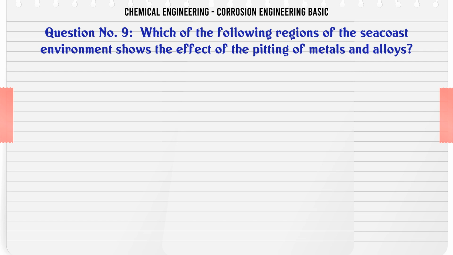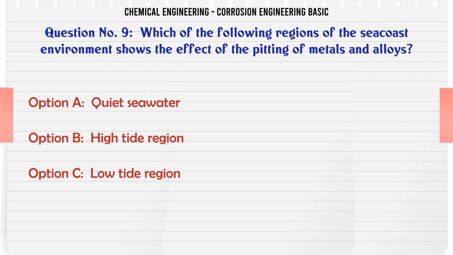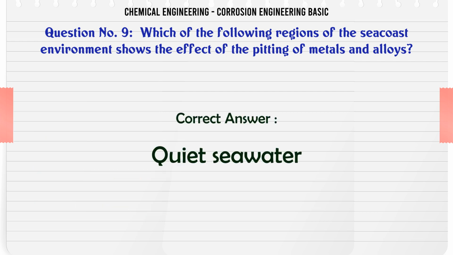Which of the following regions of the seacoast environment shows the effect of the pitting of metals and alloys? A. Quiet seawater. B. High tide region. C. Low tide region. D. Splash region. The correct answer is quiet seawater.